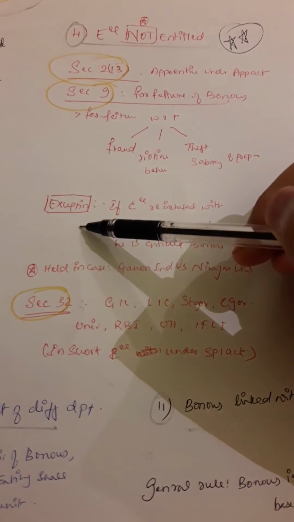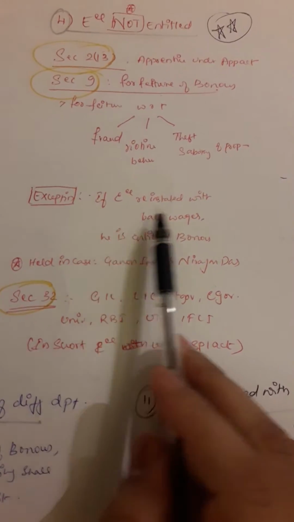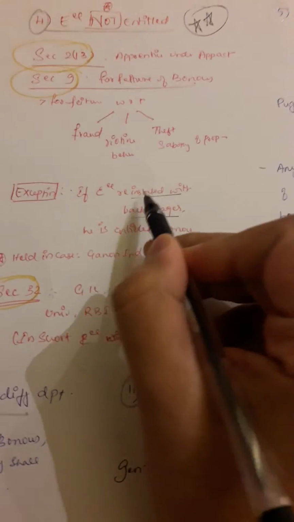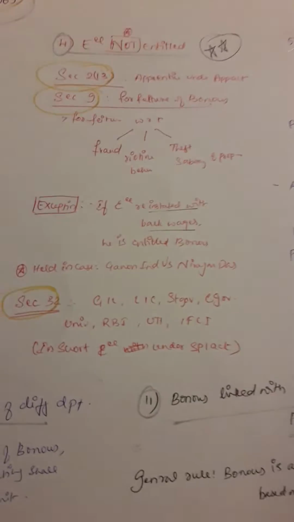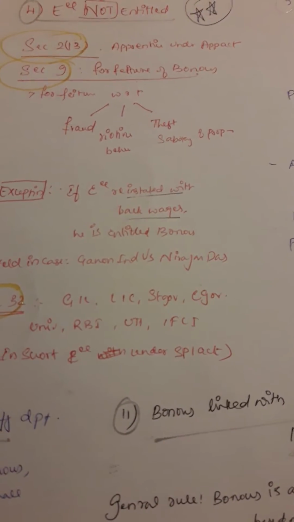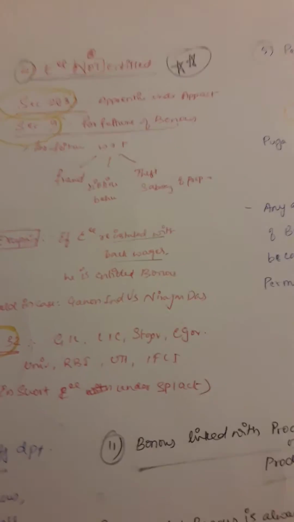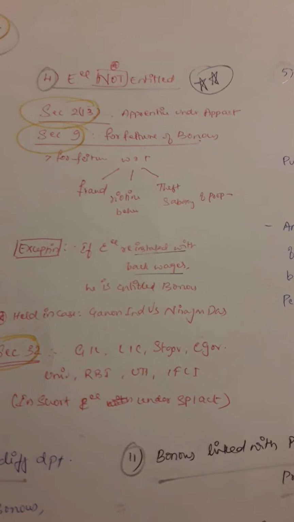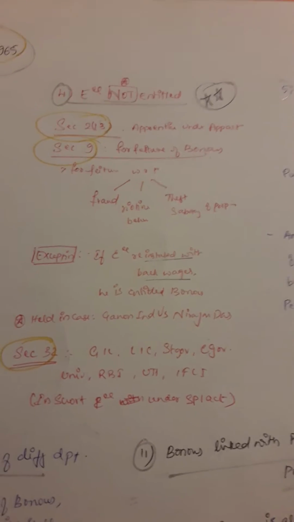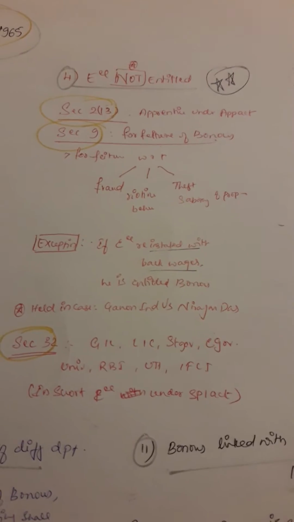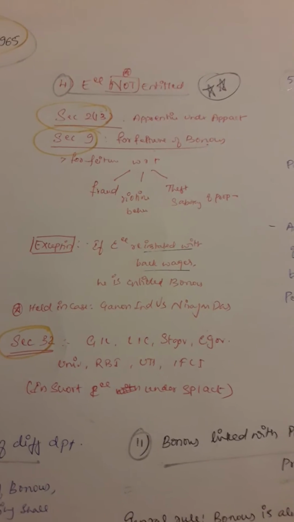In section 2(13), one important point is if the employee is reinstated with back wages. Usually people get this wrong. They'll say reinstated back with wages. You should not say reinstated back with wages. We should say reinstated with the back wages. Then he is entitled to bonus. For example, suppose he damages some property in the building. People get to know, then his boss tells him, I won't give you bonus.